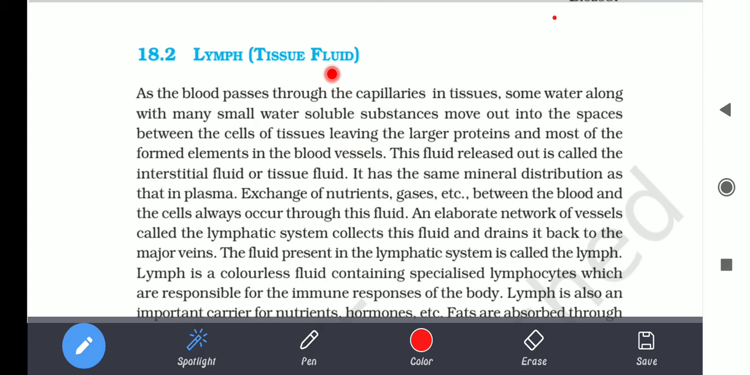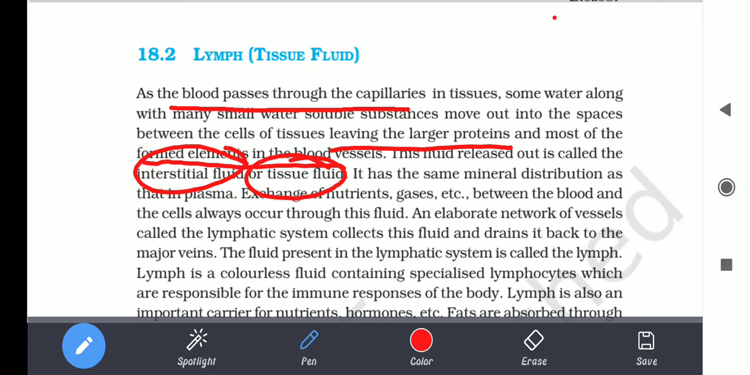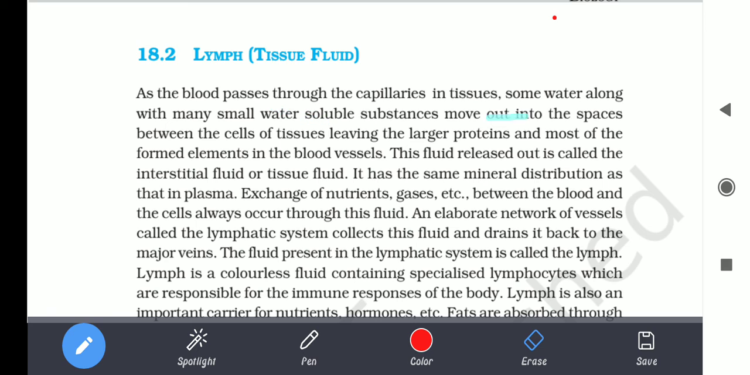Okay, so we are going to start with our lymph, which is tissue fluid. Let's begin reading. As the blood passes through the capillaries in the tissues, some water along with small water-soluble substances also moves out. It leaves the larger proteins and most of the formed elements in the blood vessels. This fluid released out is interstitial fluid, or we can say tissue fluid.